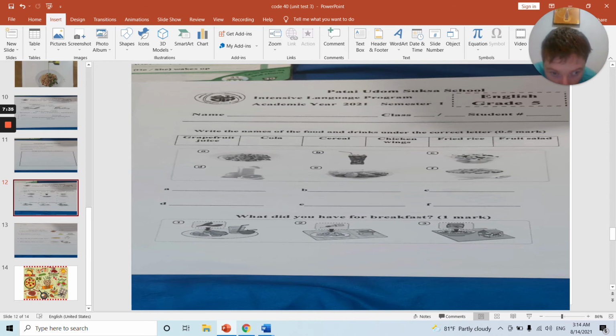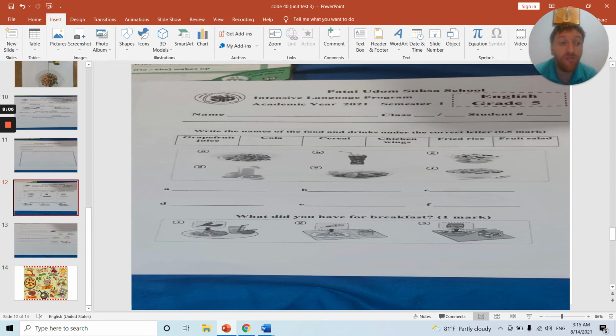Look at picture 1, look at picture 2, picture 3. So A is chicken wings and apple juice or grapefruit juice. I don't care, you can write whatever you want, just as long as I know that you know the formula for the grammar. Number 2 is scrambled eggs and yogurt, and number 3 is cereal and milk.